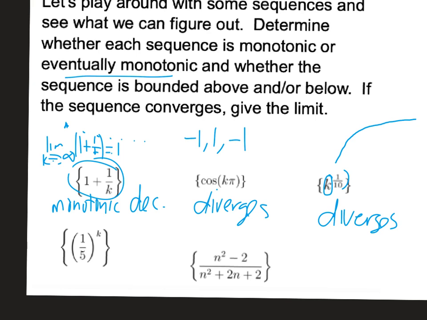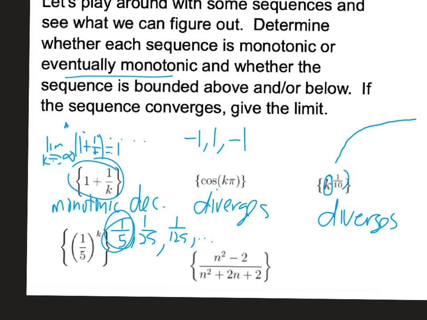Next, 1/5 to the k. If we plug in 1 or 0, it doesn't matter which one we start with, we have 1/5 and then 1/25, and then 1/125, etc. So that's going to be monotonically decreasing. We're going to be bounded above and below: above by whatever number I start with, below by 0.